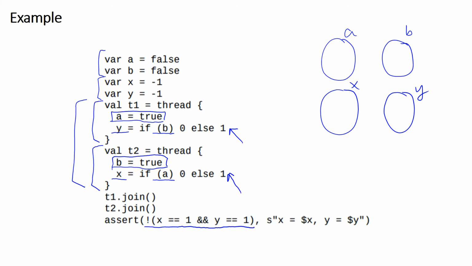So it seems like we can never have both variables x and y set to 1. However, it turns out that this assertion can fail depending on the scheduling of threads and interleaving of statements.